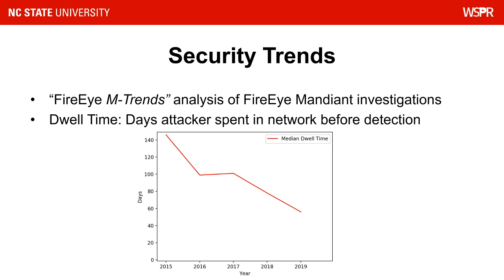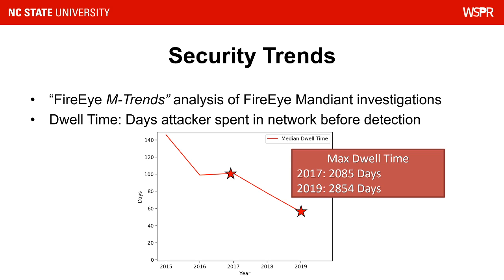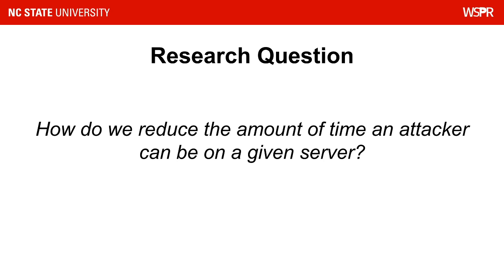In fact, the outliers are even more alarming. In 2017, there was an incident where an attacker went undetected for over 5.5 years, and in 2019, an attacker went undetected for just under 8 years. As we get better at detection, I wonder if we will ever be able to get this number down to 0. Minimizing dwell time is the motivation of this research.